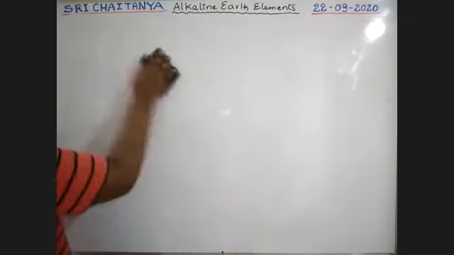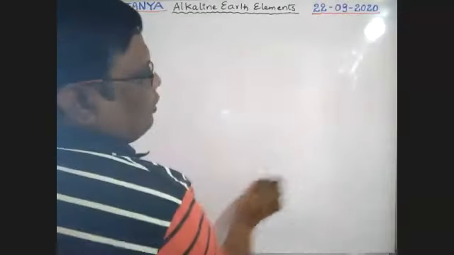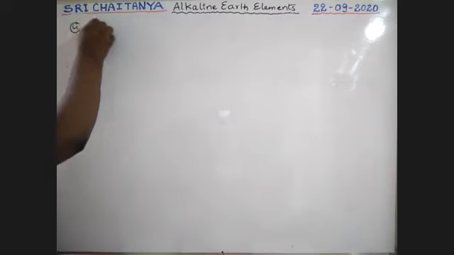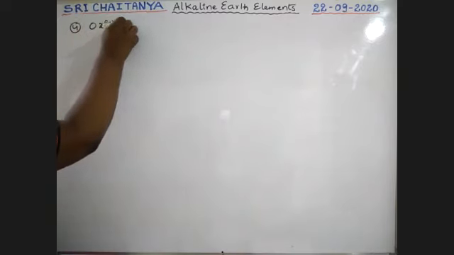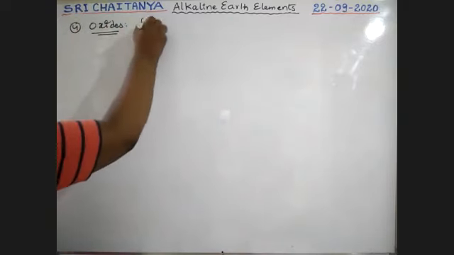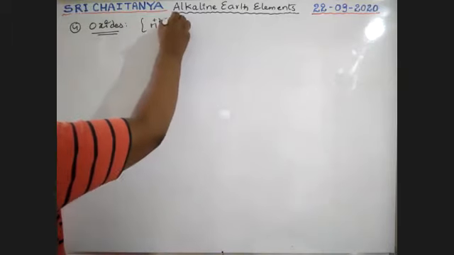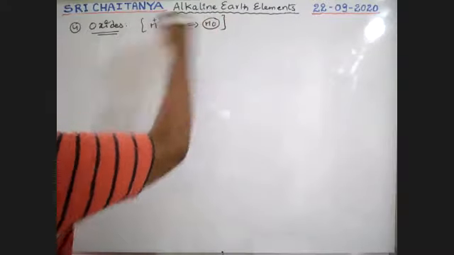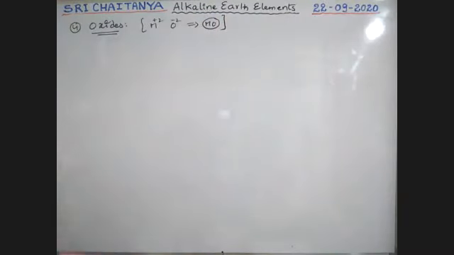Next class of compounds, that is oxides. That is the fourth one. Oxides. General formula: the metal is in +2 oxidation state, oxygen is in -2 oxidation state. MO is the oxide of second group elements. MO is the general formula, boys.